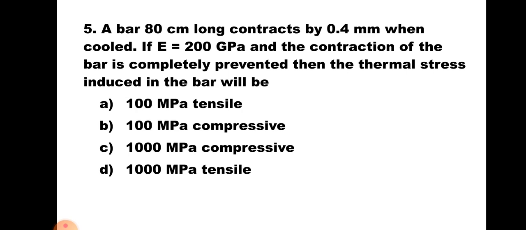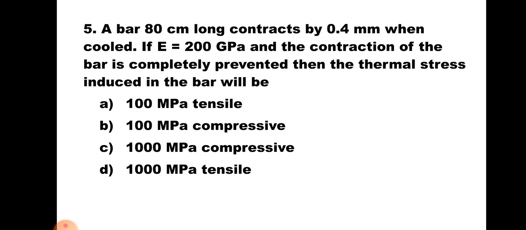Now here we want to find out the thermal stress. Thermal stress will be equal to thermal strain into modulus of elasticity, and the thermal strain will be the deformation prevented upon original length. Therefore, in this case, the thermal stress will be calculated as alpha TL upon L into modulus of elasticity.